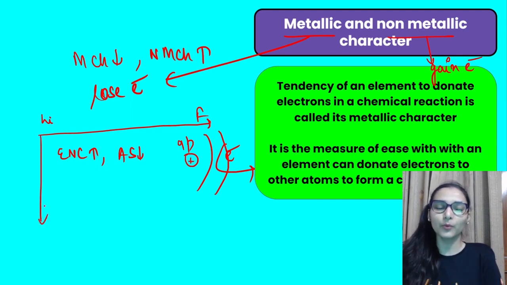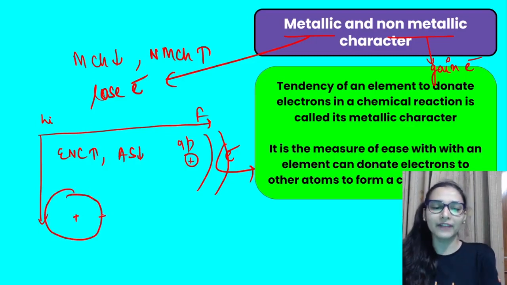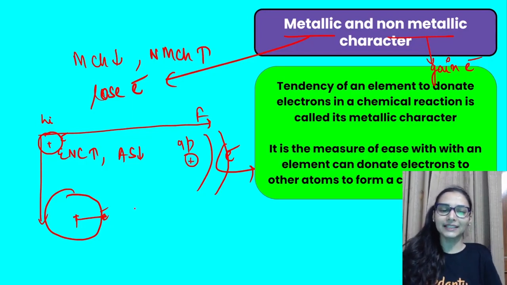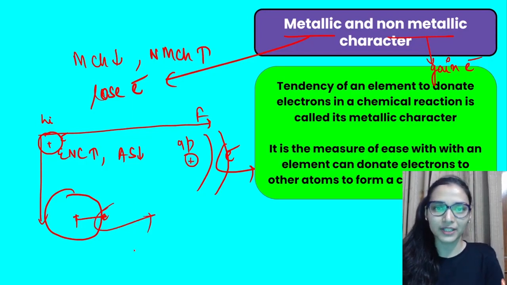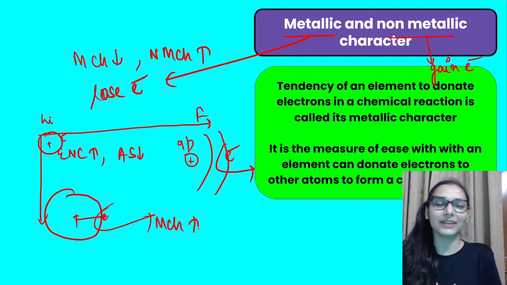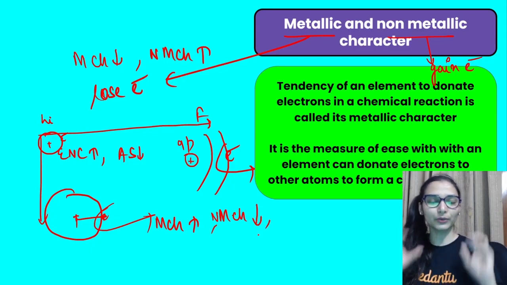Going top to bottom, what is happening? Size of the atom is increasing. Look, this is my cesium. Let's say I am showing only one shell to you, the valence shell. Here there will be a tiny lithium. This is the electron, right. So here you can clearly say the distance from the nucleus is so much greater, it is easy for you to remove the electron. So I can say metallic character increases top to bottom, the element is willing to lose the electron, and the non-metallic tendency to gain the electron would be less. You can do this easily.